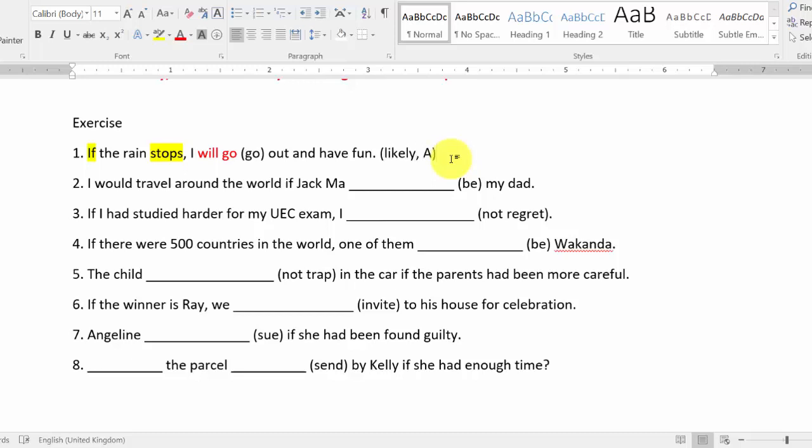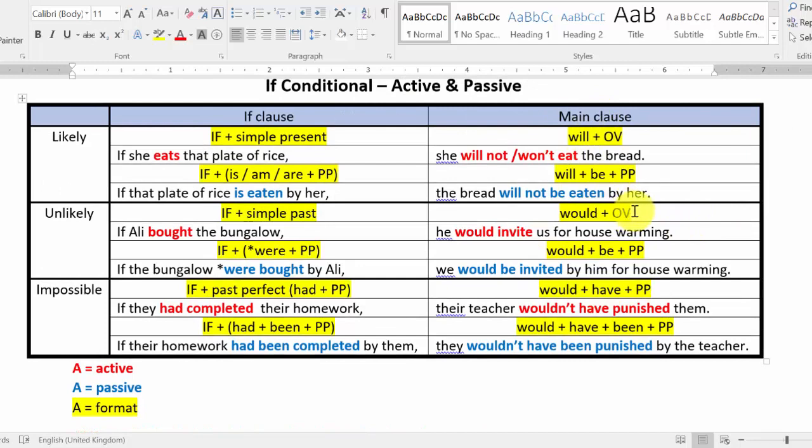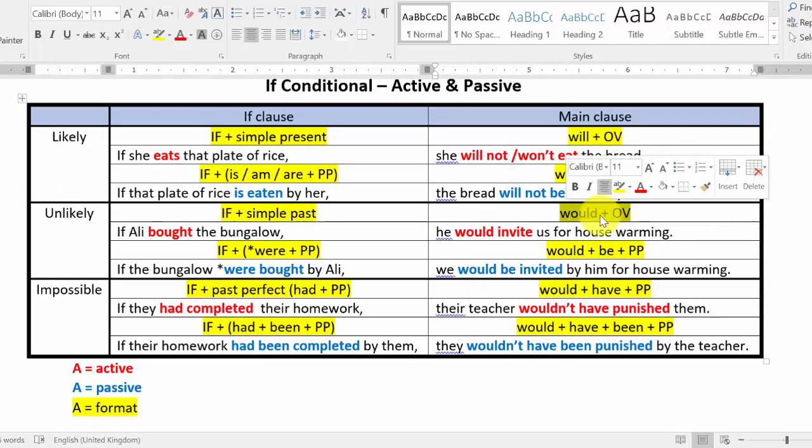Okay, likely, active voice. Okay, number 2: I would travel around the world if Jack Ma was my dad. Look for if first, highlight if. Then the next thing you should look for is the verb. Would travel is your verb, would and original verb. So you have would plus original verb here, so it should be unlikely.